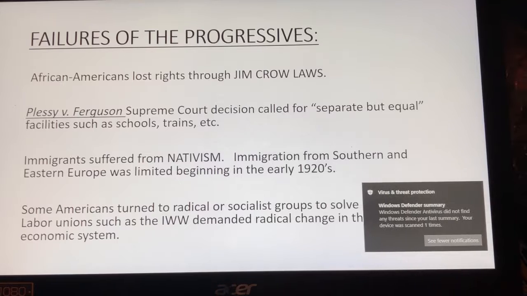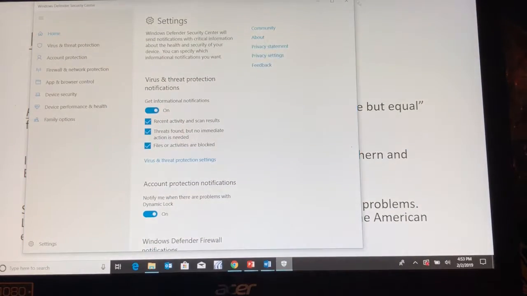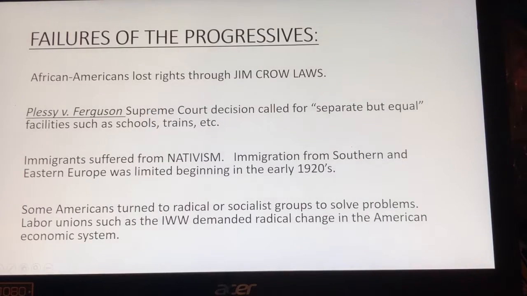He actually accelerates, sorry guys, I don't know why, my virus threat. Oh gosh, sorry guys.